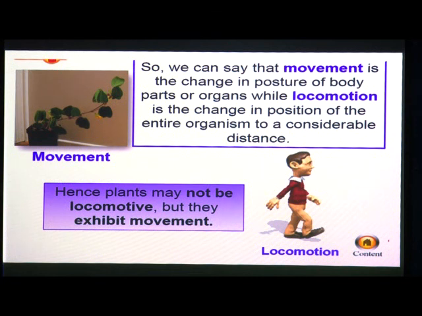They move from an unfavorable environment to a favorable environment. Find suitable places for laying eggs or rearing their young ones. So, these are the different things where animals need to locomote.